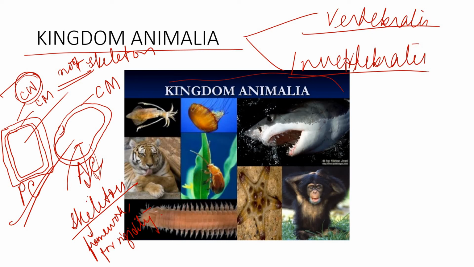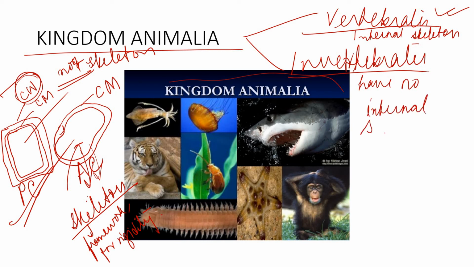The animals which have an internal skeleton or backbone are grouped under vertebrates, and the animals that have no internal skeleton, or you can say no backbone, are called invertebrates, and all these you will be studying in chapter 3.